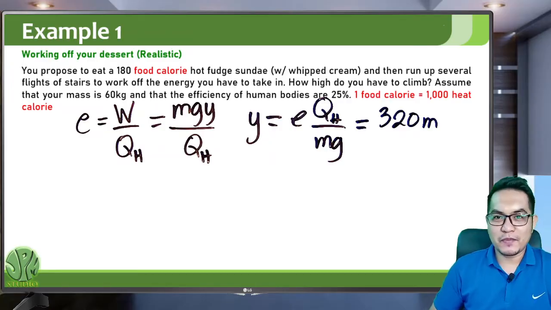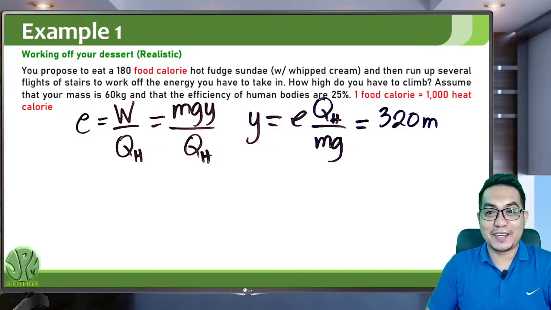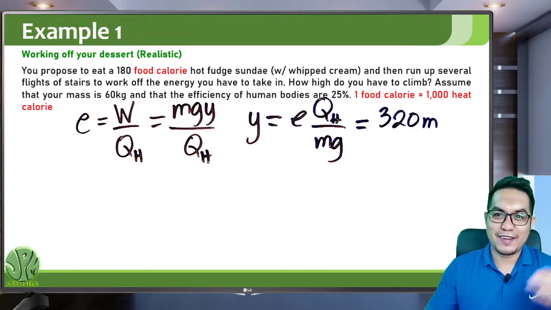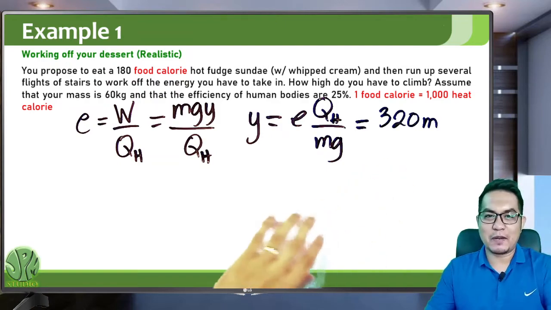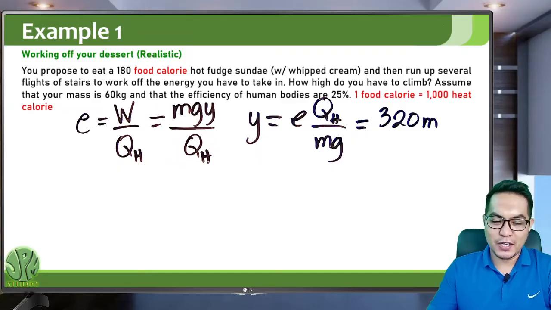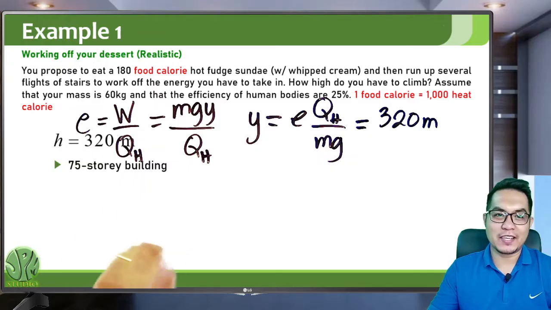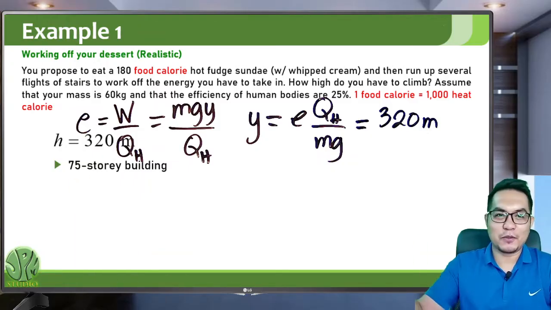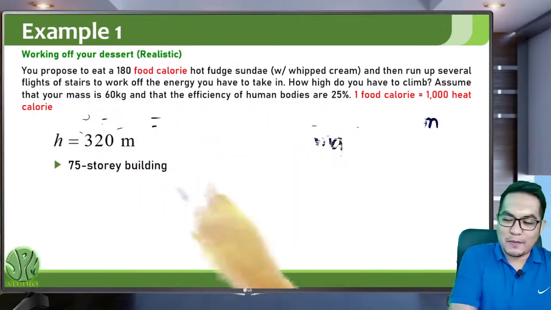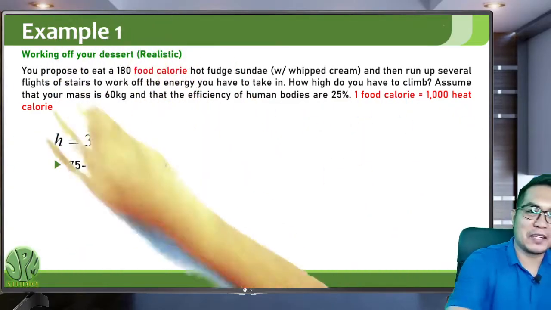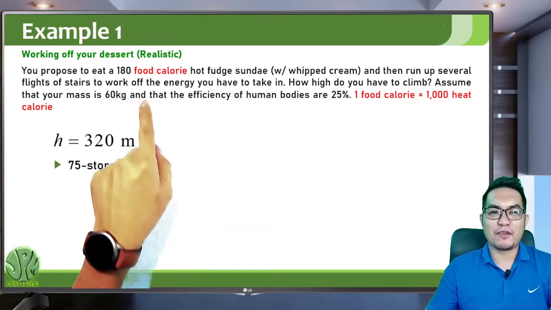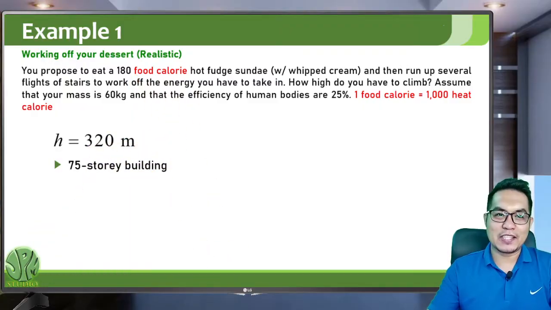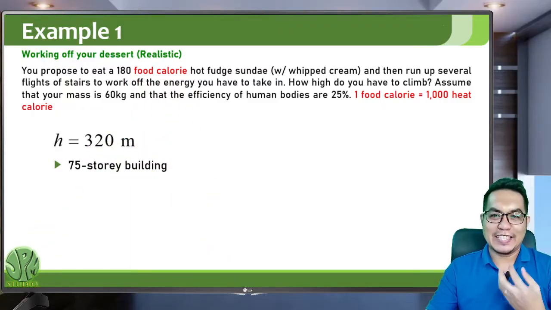So in the previous problem, you actually have to climb 300 stories of stairs, a 300-story building. But in an actual problem, taking into account the efficiency of the human body, you only need to climb 25% of that. 25% of 300 is 75. So you only have to climb not a 300-story building, but only a 75-story building. So 320 meters in order to burn all of the 180,000 calories that you have eaten.